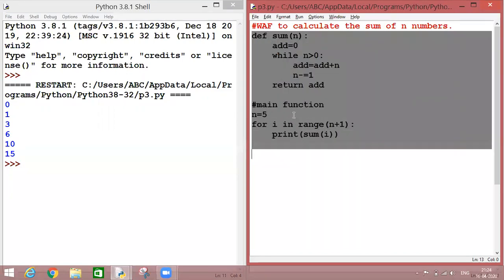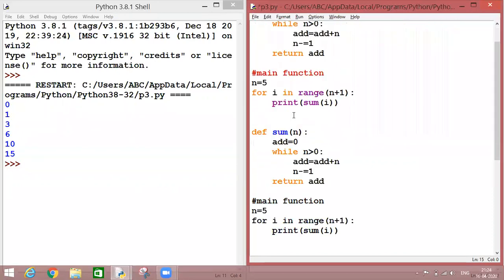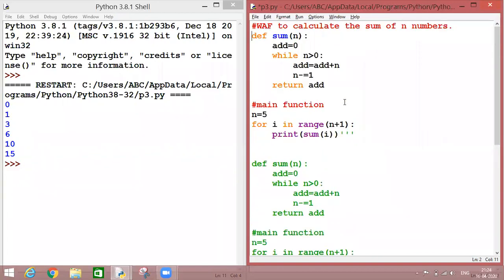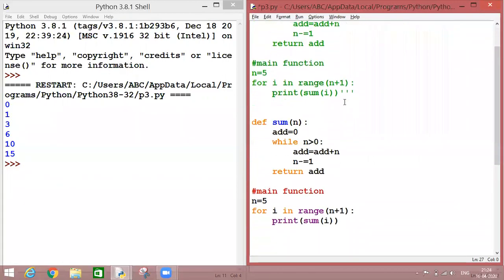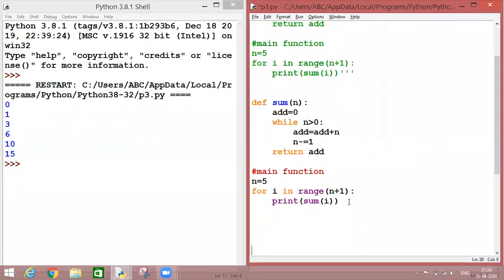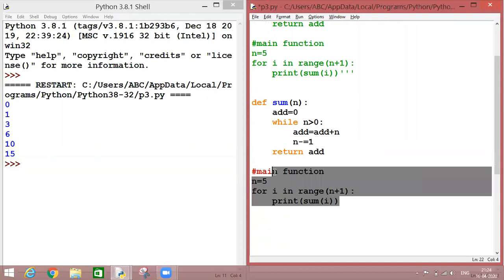I'm going to copy my function here. And let's mark the previous function as comment. Now move upon here. This main function part will remain the same here too.